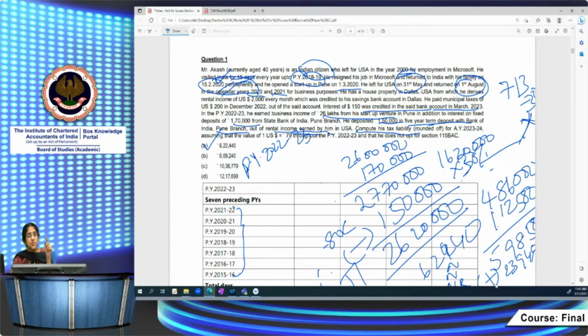The trick here is to find out, though he's resident, he stayed in India for 365 days, is he a resident but not ordinarily resident? If he's a not ordinarily resident, then his income earned outside India, in Australia and in Dallas, USA, will not be taxable in his hands. Only the Indian income will be taxable, and income from business set up in India, business controlled from India, or a profession set up in India. There's no information relating to that in this question. But if there had been, that income also would be included in the hands of a resident but not ordinarily resident. I hope it is clear.